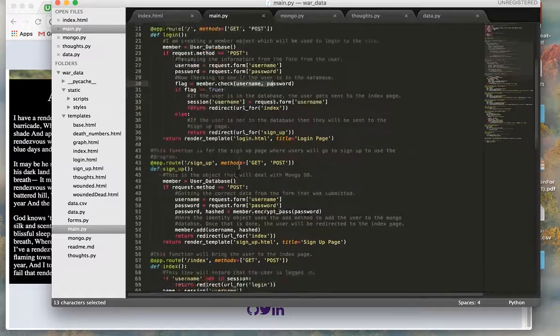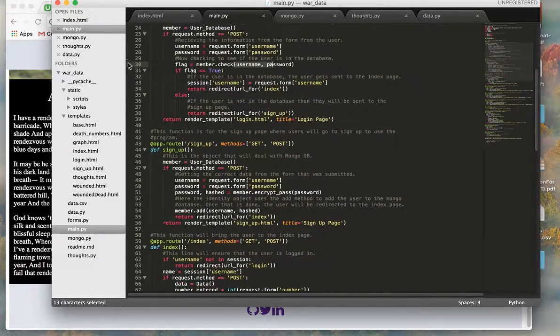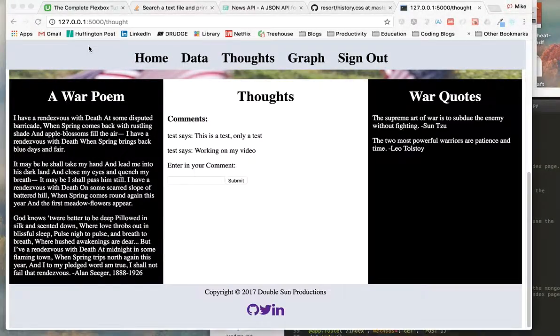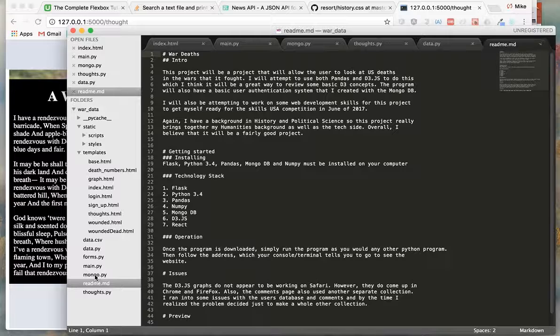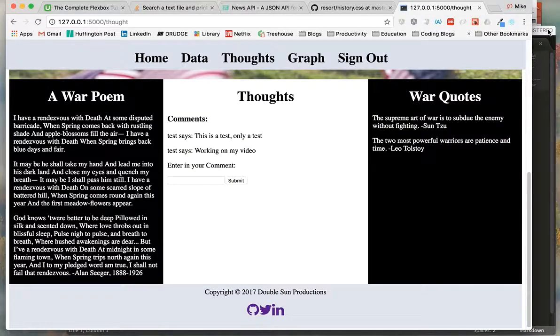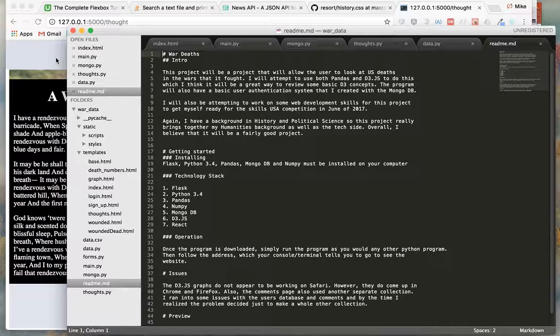So I think that's almost everything for my project. Like I said, it took me a while to build this project. I really enjoyed making it. I was kind of playing with all these different technologies, and I really enjoyed working with them. I have to admit, though, I really want to get good at D3 JavaScript, but for me, it was quite a pain to go through. I spent many nights going through that and trying to get that graph to look how it is, and as you can see, it just looks like a very basic graph. But at least it turned out to look somewhat decent.